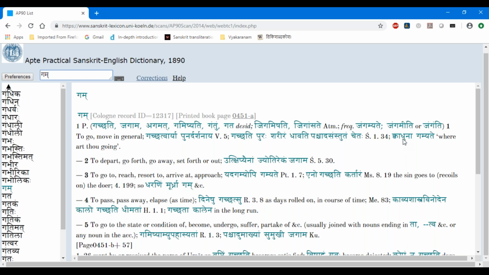Okay, so looks like we have run out of time. We'll stop the class here. Hopefully next class I will give you some tricks, because we are searching online. For example, somebody asked me, if I don't know the dhatu, how do I search? Because this is a computer, we can come up with different ways to search. The computer will search it for us, right? So let's use the power of the computer. Hopefully I will give you some shortcut ways. It may not be useful on the phone, but in the online version I will show you what all you can do. Okay, we'll stop the class here and we will continue next class.